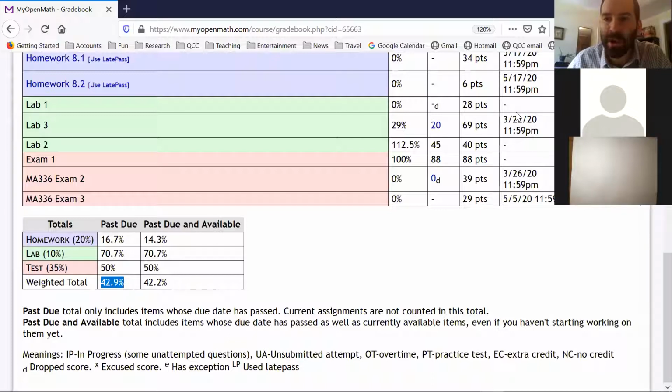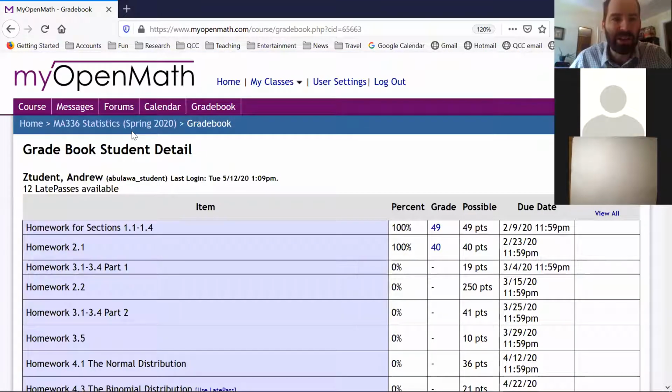I adjusted the weighting because we couldn't get around to doing the research project. So I distributed the percentages from that research project onto the exams and the homeworks and the labs. I'll try to post, oh no, it's right here. Homework is 20%, labs 10%, tests 35%. The final will be the remaining whatever percent there. You're a stat student, you can figure it out. Okay, so that's how you can check your grades and stuff.